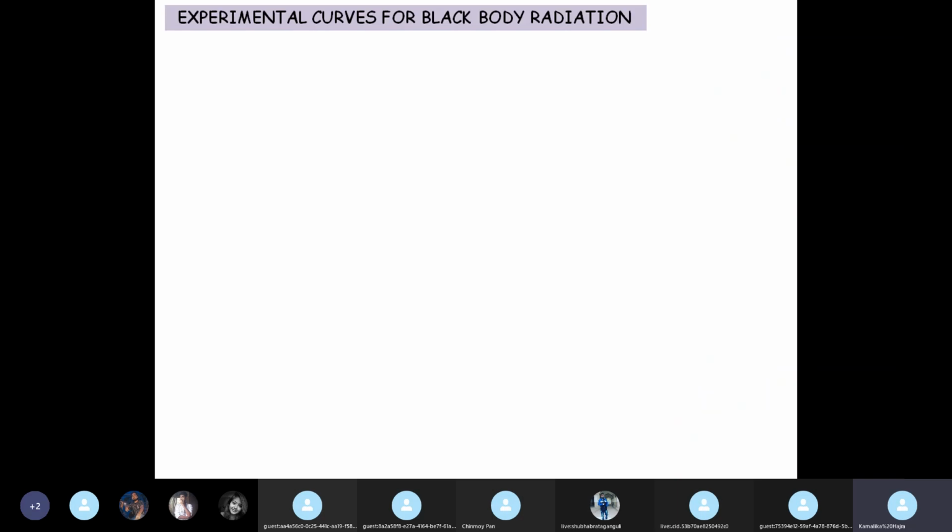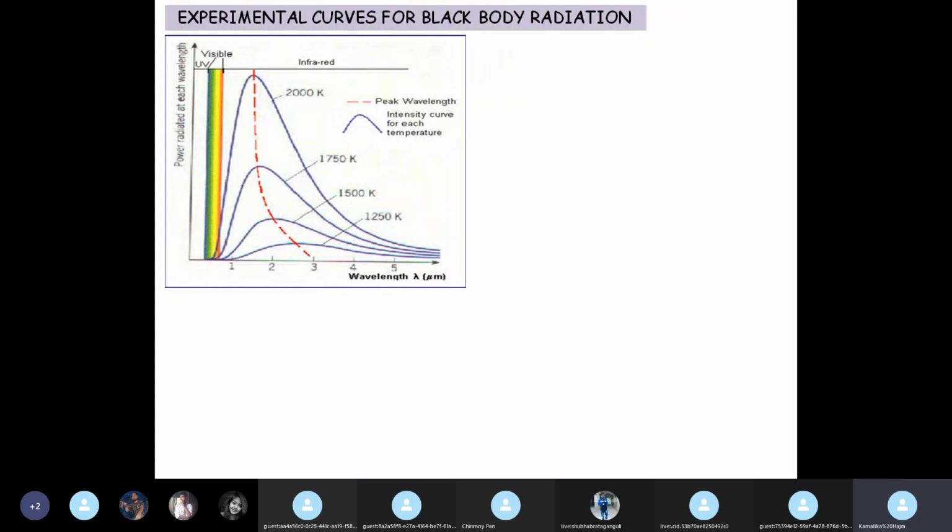Okay, so we saw that when blackbody radiation was studied by several people, the nature of the curves obtained were like this, right? If you plot the power radiated or the emissivity or energy density, all these are related parameters, as you know by now, against wavelength, this is the curve, and against frequency this will just be the opposite, because wavelength and frequency are reciprocal to each other.